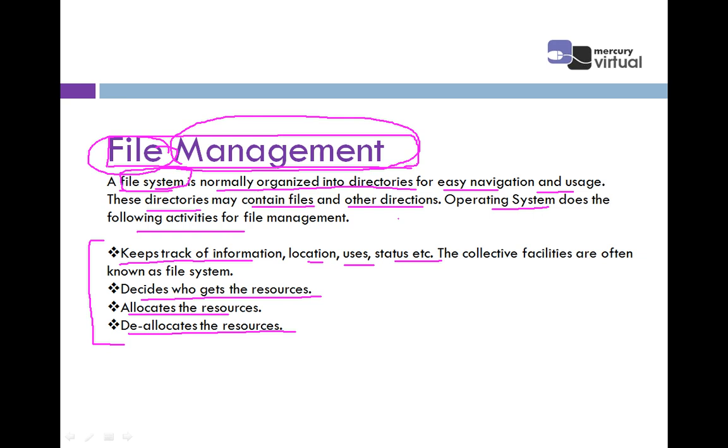So in simple terms, these are the 4 activities provided by file management. First, it keeps track of the information, then it decides who gets the resources, meaning which file gets the resources, then it allocates the resources, and at last it deallocates the resources. So this is the fourth operating system function, that is file management.